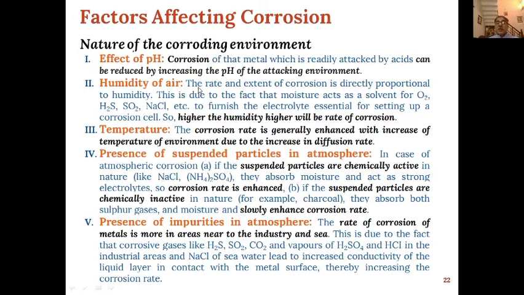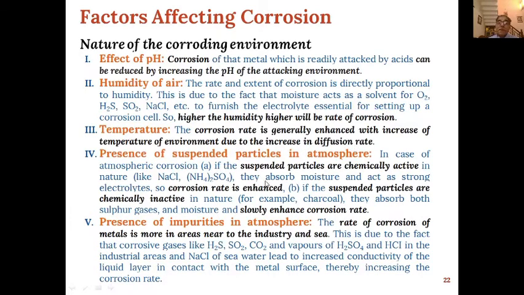So that is why the rate and extent of corrosion is directly proportional to humidity. Higher the humidity, higher will be the rate of corrosion. Then temperature is directly proportional to corrosion rate. The corrosion rate is generally enhanced with increase of temperature of the environment due to increase in diffusion rate.